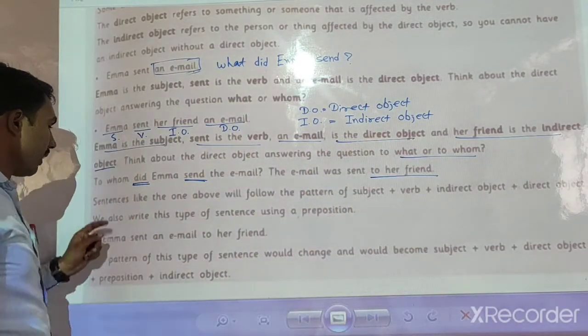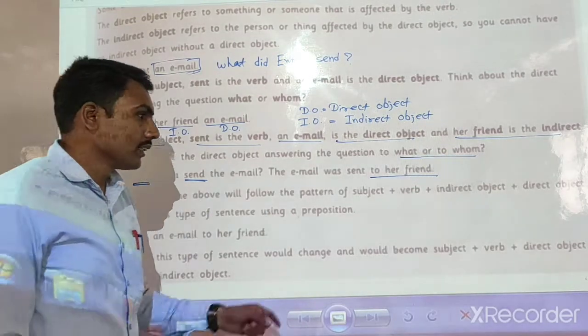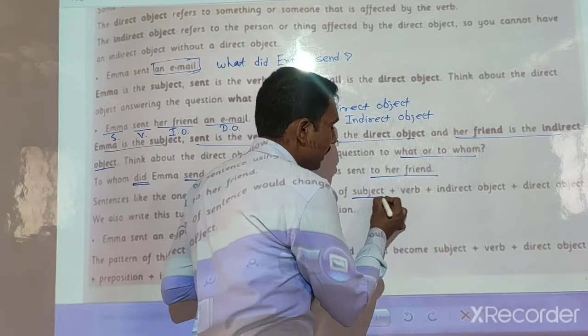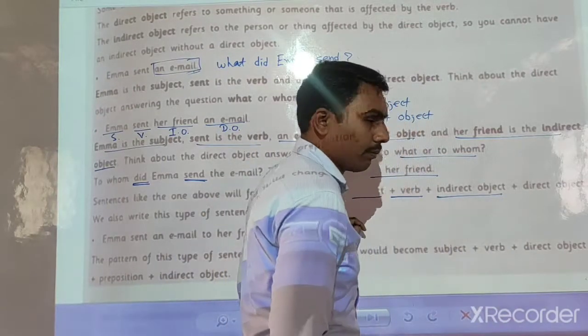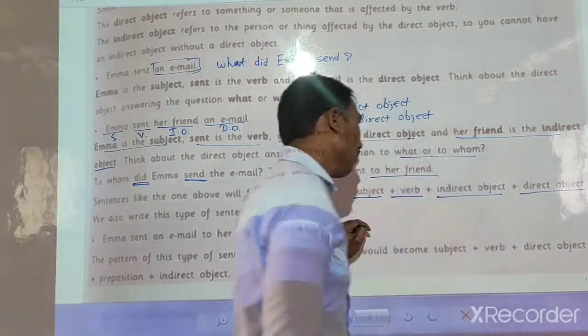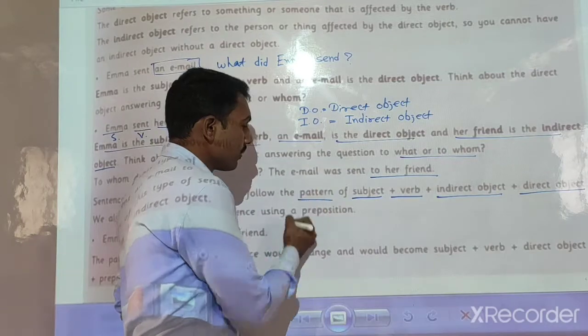Now look here. A sentence like the one above follows the pattern of subject plus verb plus indirect object plus direct object. Pattern means formula.